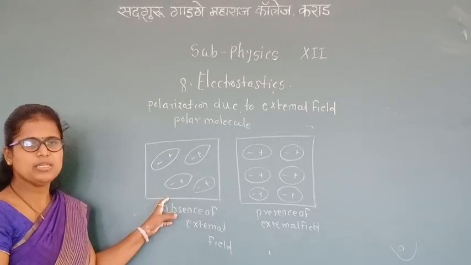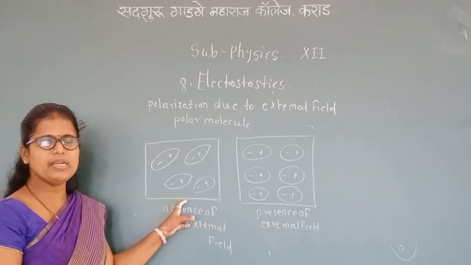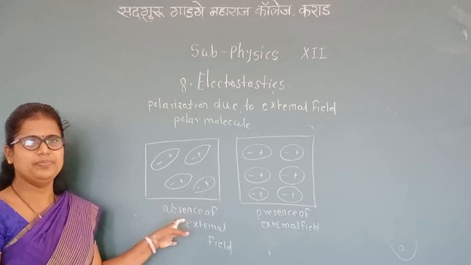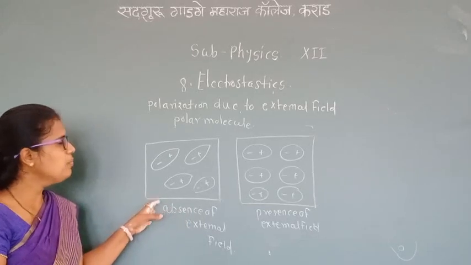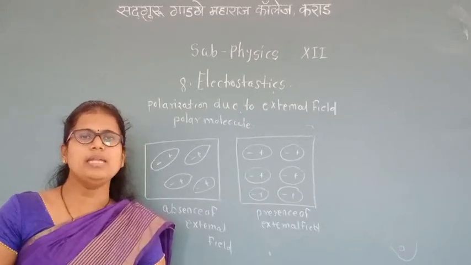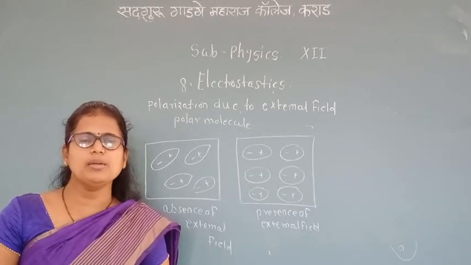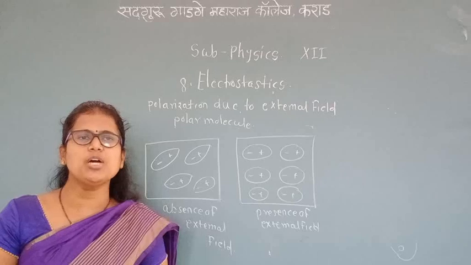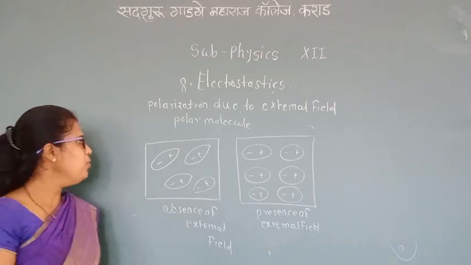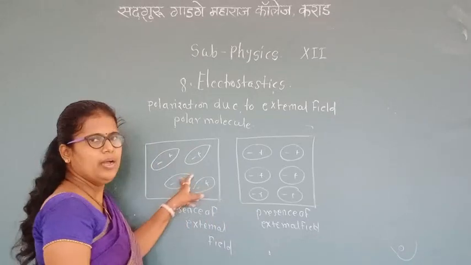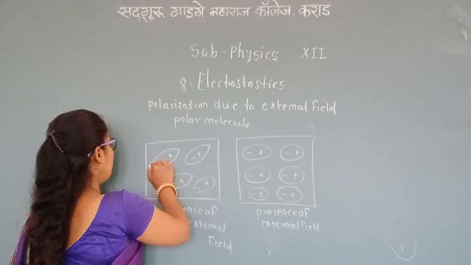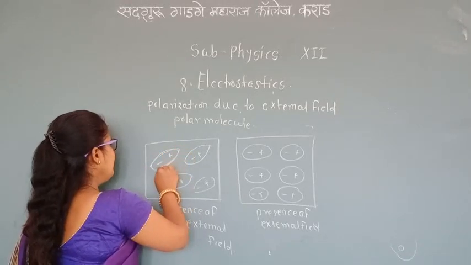Due to the thermal process in the absence of an external electric field, thermal agitation means heat is given. Because polar molecules have permanent dipole moments, due to thermal agitation the molecules are randomly oriented, not aligned in the same direction.